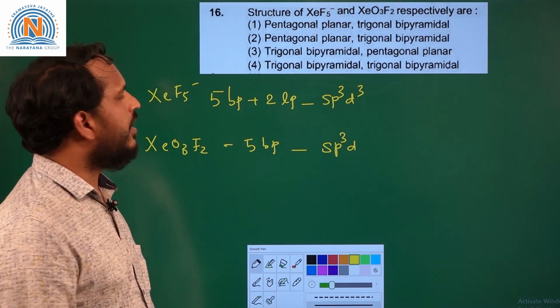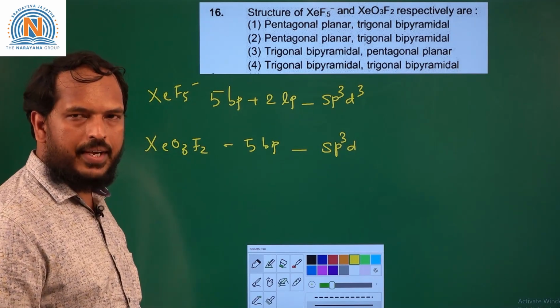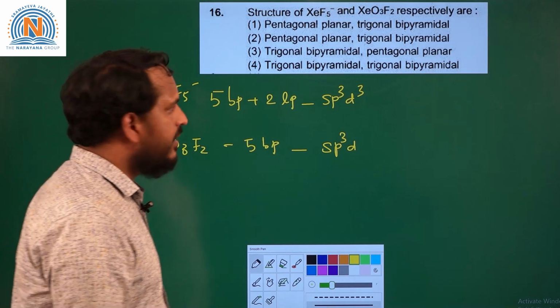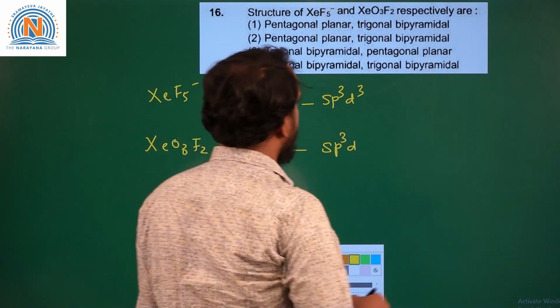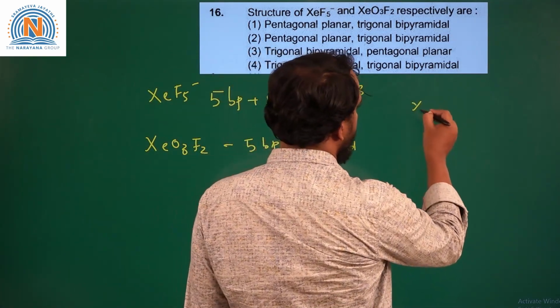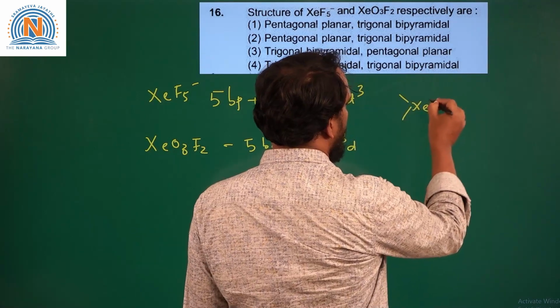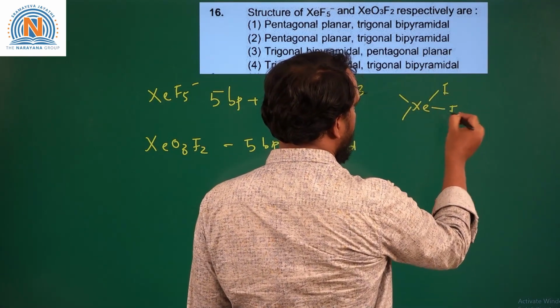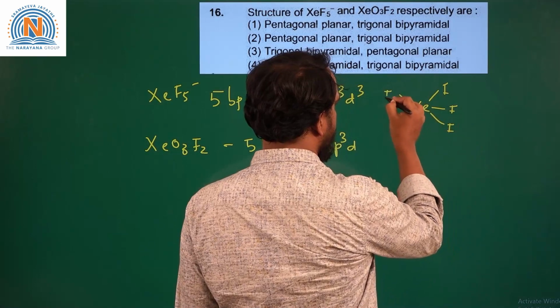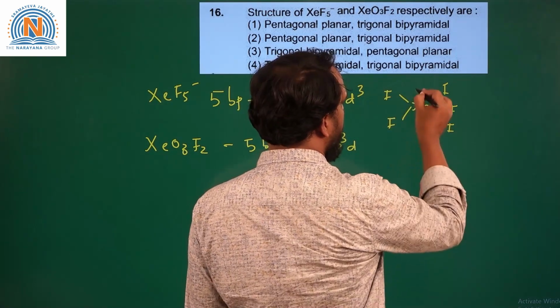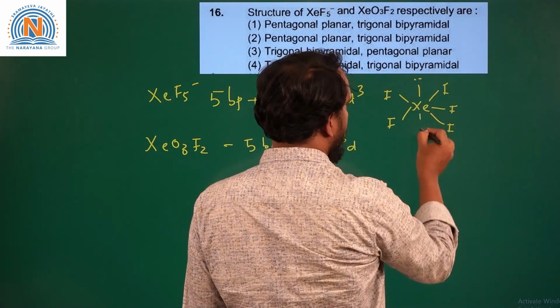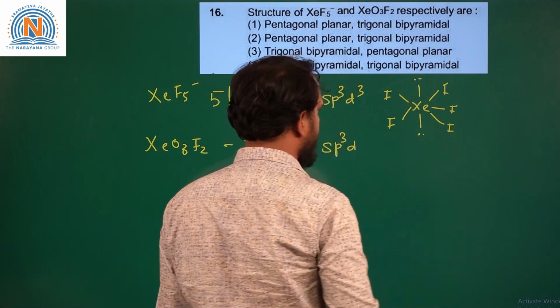If sp3d3, it should be pentagonal bipyramidal. But there are two lone pairs. To minimize the repulsions, the lone pairs are placed at axial positions. So 5 fluorines are present at the equatorial positions.